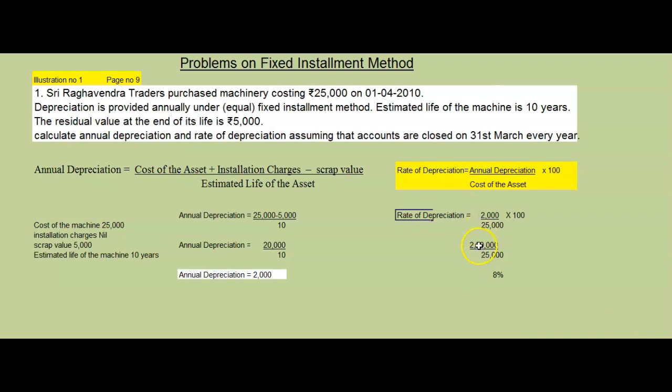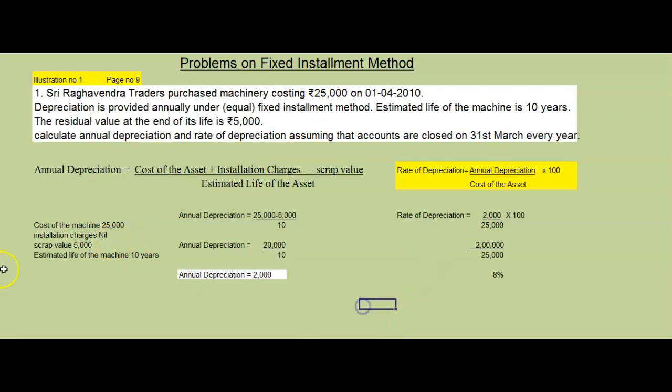So there is some space problem while I am teaching, but I think you can understand now very easily. So this is the formula. First you have to find the annual depreciation. For finding annual depreciation, what is the formula? Cost of the asset plus installation charges minus scrap value divided by estimated life of the asset. In the given problem, everything is mentioned except the installation charges.